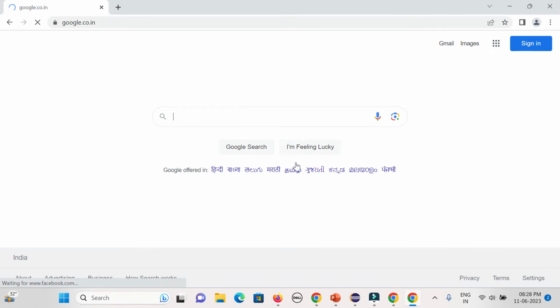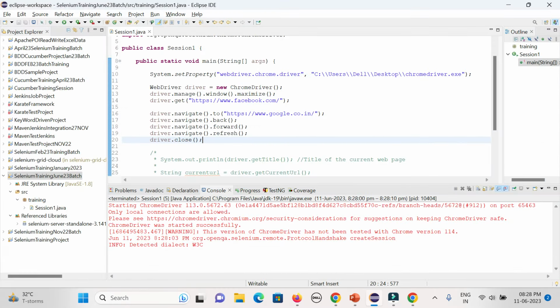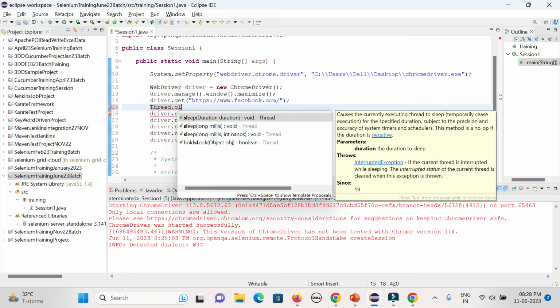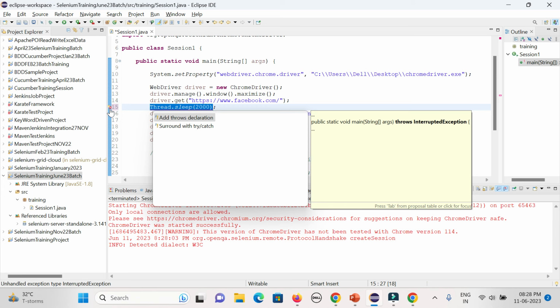So it will be very fast. It's automated, na? You could see all this stuff. So in case, from the starting point, you want to visualize whether your thing is happening, you can give some thread time. Thread comes from Java, Thread.sleep. You can give, suppose, 2 seconds, so 2000 milliseconds. So Thread is the class coming from Java, sleep is the method. As and when you use Thread.sleep, it will wait for that time. So that is the way it will delay the process.